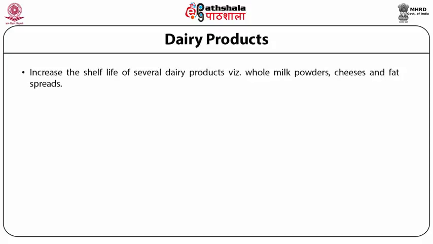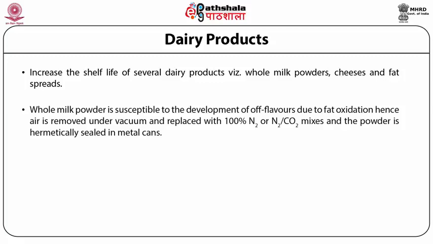MAP can increase the shelf life of a number of dairy products, that is, whole milk powders, cheese, and fat spreads. Whole milk powder is particularly susceptible to the development of off-flavor due to fat oxidation. Commercially, the air is removed under vacuum and replaced with 100% nitrogen or nitrogen carbon dioxide mixes, and the powder is hermetically sealed in metal cans.